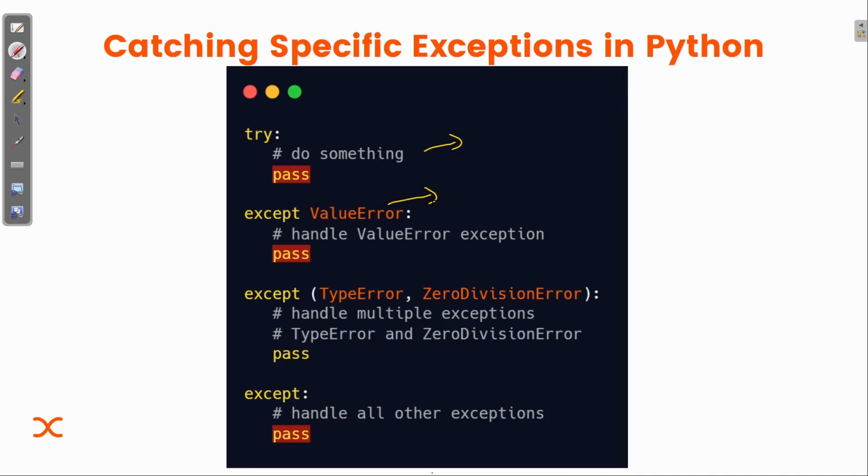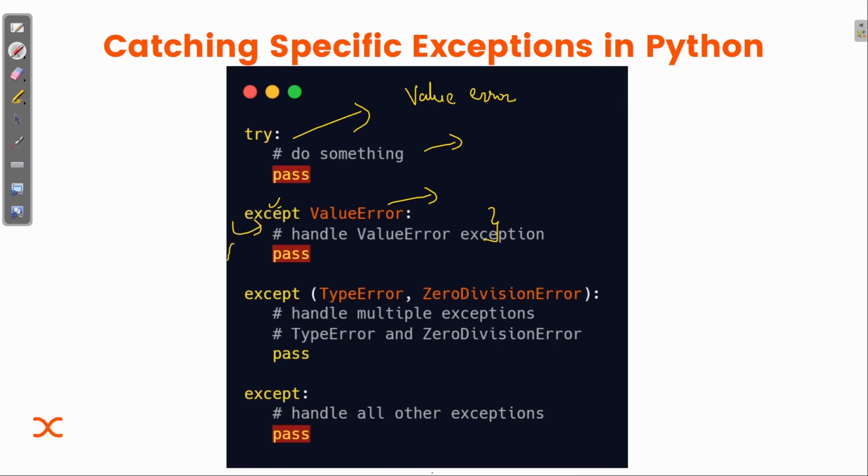Whatever we write inside this scope will work only if the code inside the try block raises a value error. That is, if this try statement gives you a value error, then this except will work.